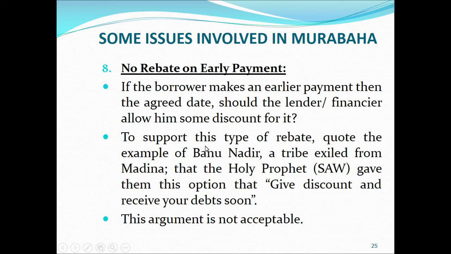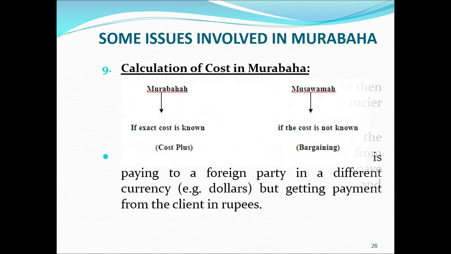It means that this clause, that a certain discount will be offered if the client makes an early payment, cannot be part of a Murabaha contract. So remember the rule in case of Murabaha: no discount can be offered if the payment is made early. Similarly, no extra amount can be charged if the payment is delayed. Although here some extra amount is being charged, again that is used for charity. That is not going to be part of the profit of the bank.